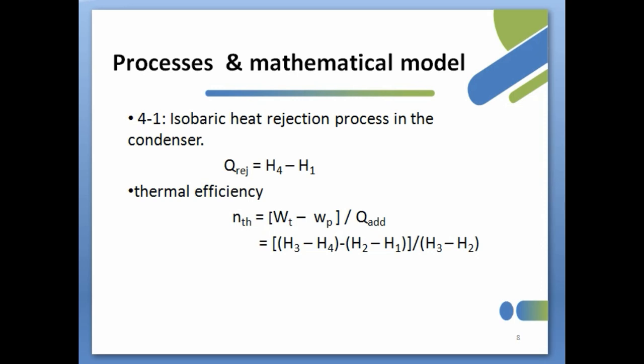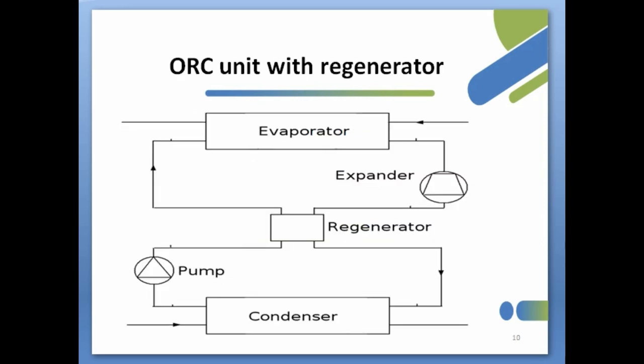total work done to the heat added. So, work done by turbine minus work done by pump to the heat added is defined as the thermal efficiency of organic Rankine cycle. Now, organic Rankine cycle unit with regenerator.